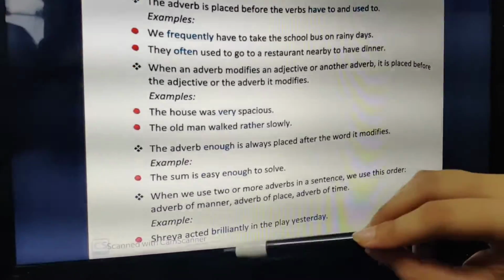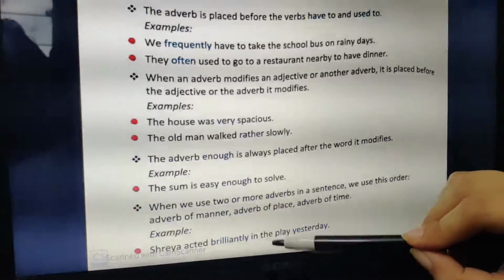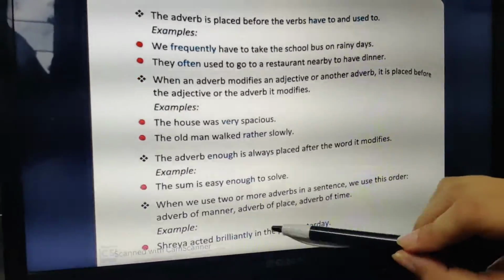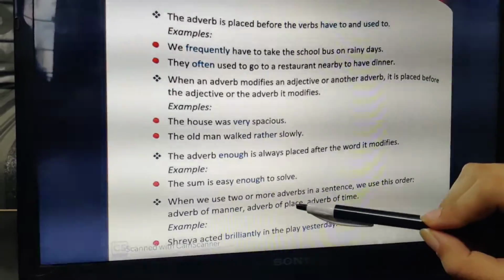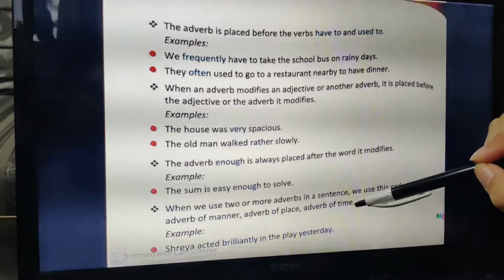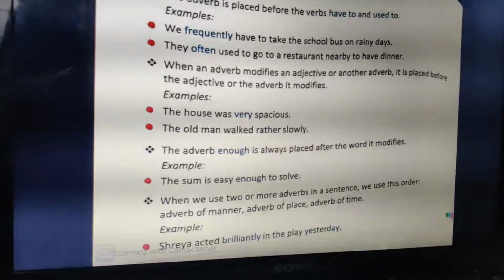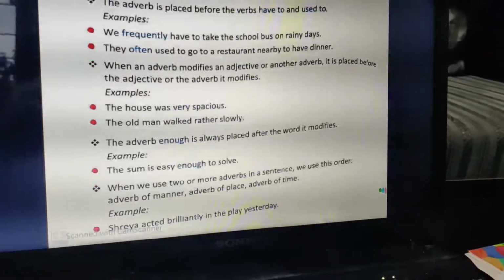If it would have been Shreya acted brilliantly on the stage in the play yesterday, so on the stage will come after brilliantly, because manner, then on the stage becomes place, and then yesterday, which is adverb of time. So remember it, MPT, manner, place, time. This is the order of adverbs. Clear? I hope this is clear.